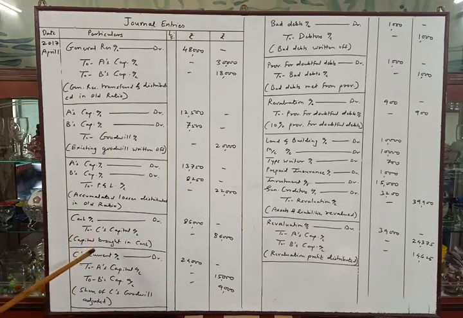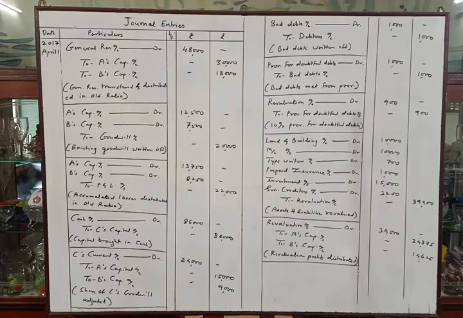Then C brought capital of rupees 86,000. So cash account debit 86,000 to C's capital account 86,000. Then adjustment of goodwill, as C is not bringing cash for goodwill. So C's current account debit to A's capital account and B's capital account. Then the next entry is of bad debts written off. They told us that rupees 1,000 are bad debts. So this entry should be there. Bad debts account debit 1,000 to debtors account, bad debts written off.